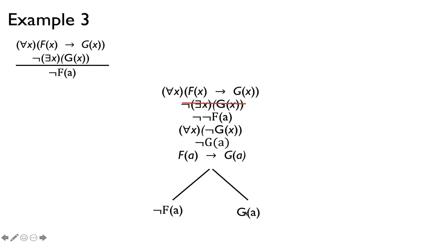And notice now that we try to close this tree, and we'll cross this off because that's equivalent to the branching. Both of these branches are closed because not f of a contradicts with f of a, and then g of a contradicts with not g of a. So that means this argument is valid.